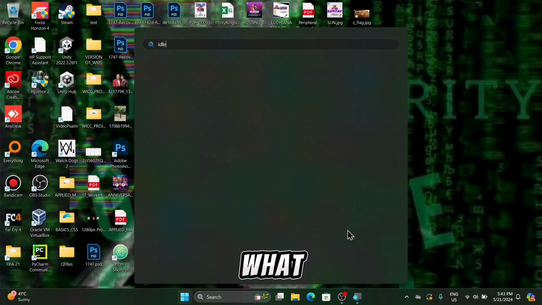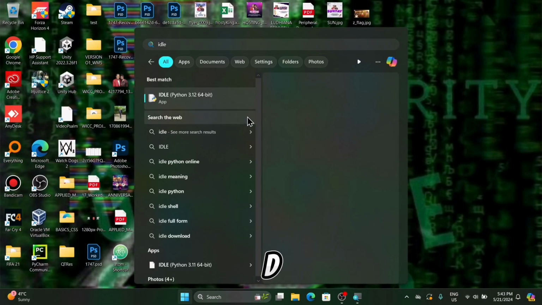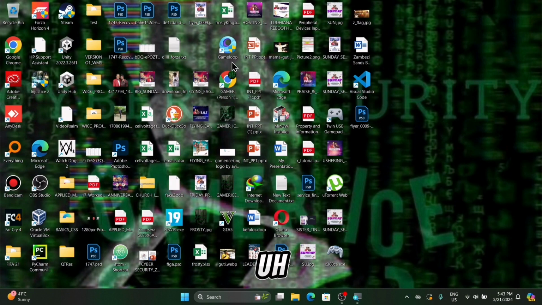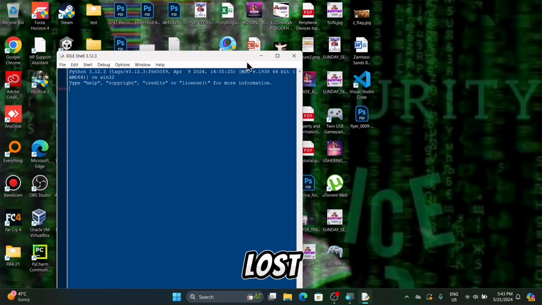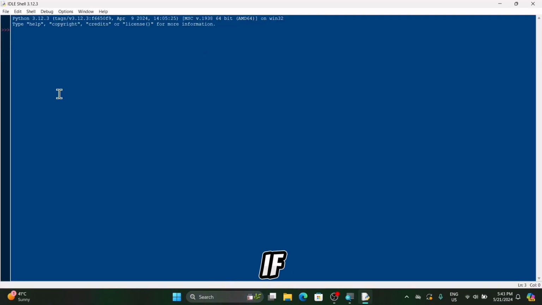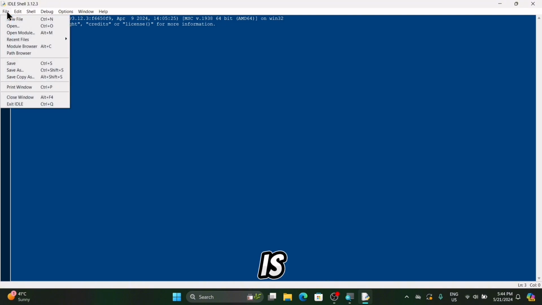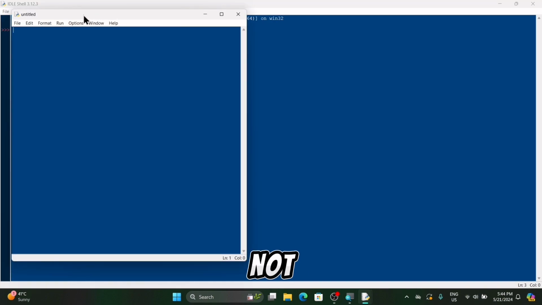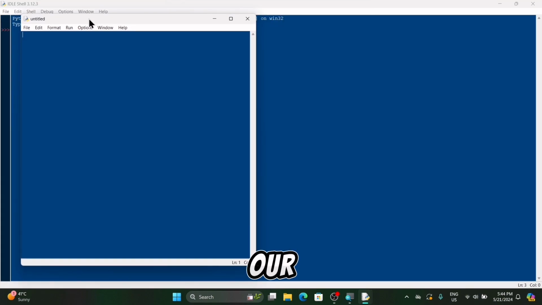So what happens if we close our IDE, as I did here? Our information will be lost. As you can see, if I open my IDE, there is no longer that print function, and everything else is gone, guys, because we were not saving our script.